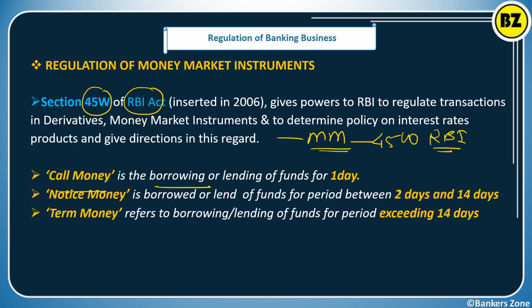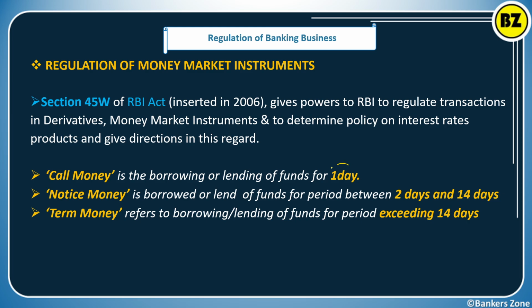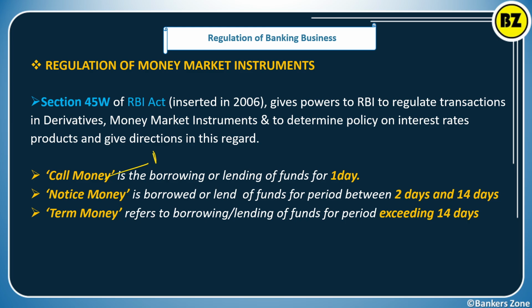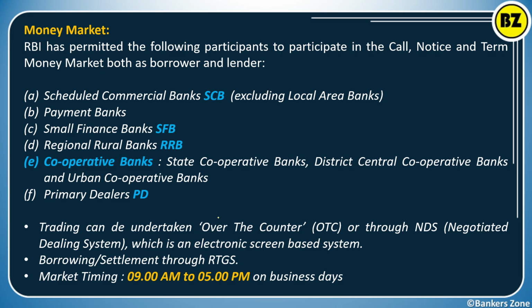Now, what is call money? Call money is borrowing or lending of money for up to 1 day. It is called call money for only 1 day. Notice money means money borrowed or lent for 2 days to 14 days. And term money means money borrowed or lent for more than 14 days. So very simple, right? Call money is only 1 day, notice money means 2 to 14 days, and term money means beyond 14 days. You are already aware.